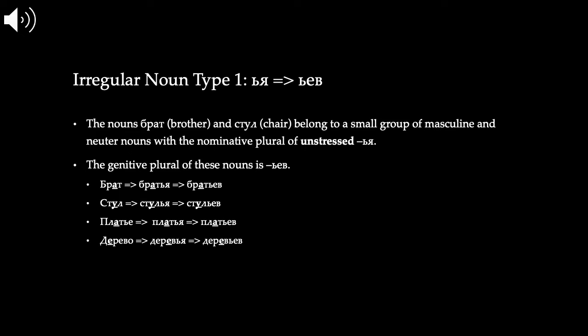We're going to start with the first irregular noun type, where you have a soft sign plus ya in the nominative plural, and it becomes soft sign plus yev in the genitive plural. This is a small group, but it has, like I said, some very important and commonly used words, including брат, brother, and стул, chair.